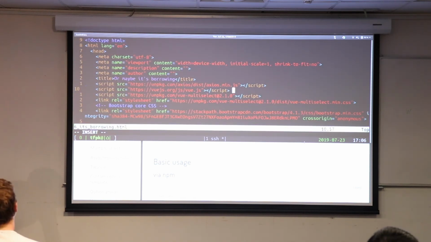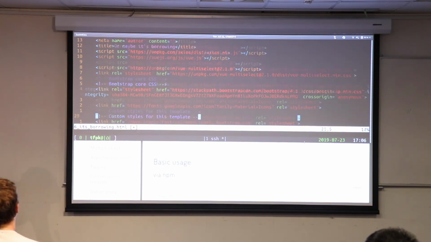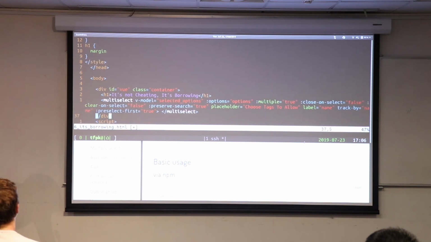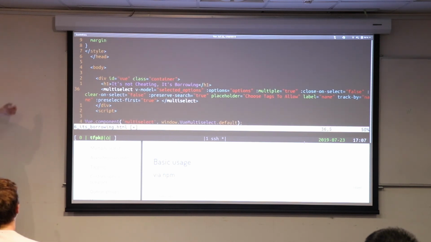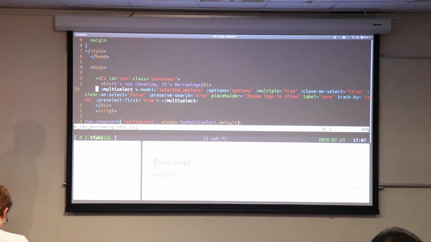I copied this multi-select into here. And now inside my program, I can just say multi-select, just like it was another element. Just like it was an input or a paragraph or whatever, I can say multi-select. And it's a multi-select that deals with a list of options here.